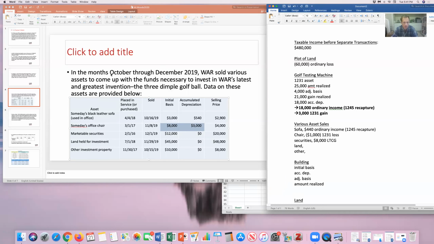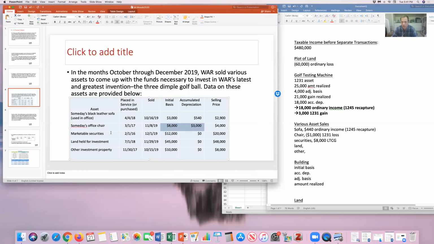All right, we're told these were all, I guess we're not told that, right? Marketable securities, we can assume are investment assets, right? These are always going to be capital assets unless you're some kind of securities dealer.